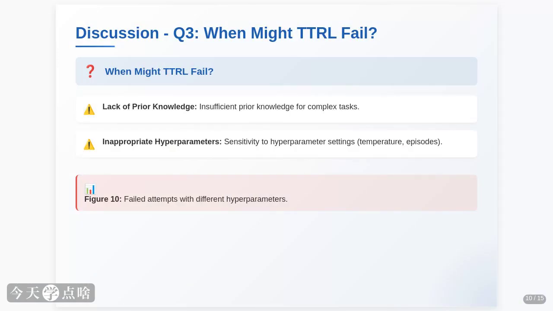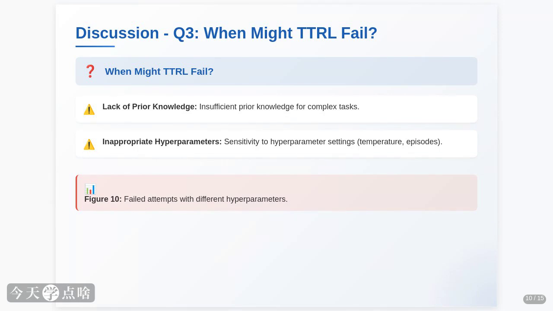Of course, no method is perfect. When might TTRL stumble? Two main things. First, if the model doesn't have enough prior knowledge to handle the task in the first place, it's going to struggle. It's like trying to teach a toddler calculus, they need a foundation first. Our experiments showed that on very difficult problems, the improvement from TTRL drops off.